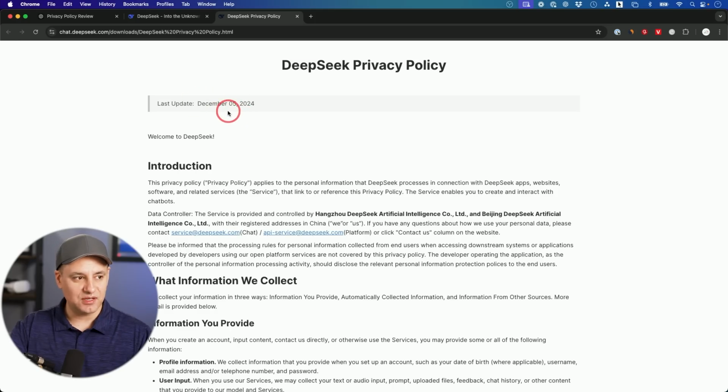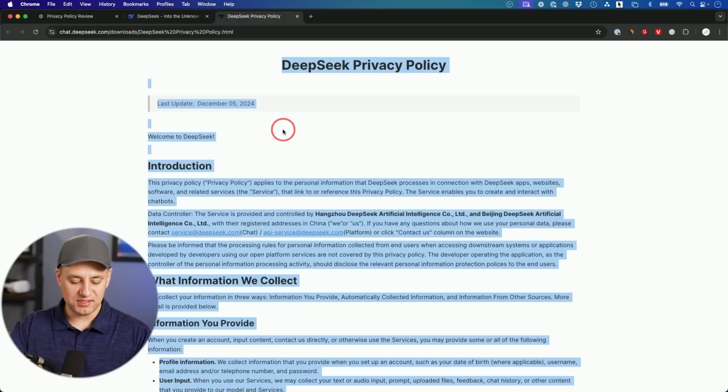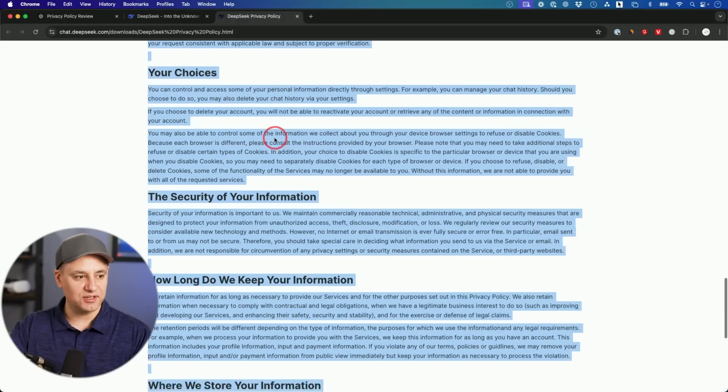So I'll run the privacy policy through ChatGPT and I'll show you exactly the red flags that I found, and then I'll give you the prompt. You can do this for yourself too. And as I'm recording this, this was last updated on December 05, 2024. And I copied and pasted this entire document here. It's not very long, actually.